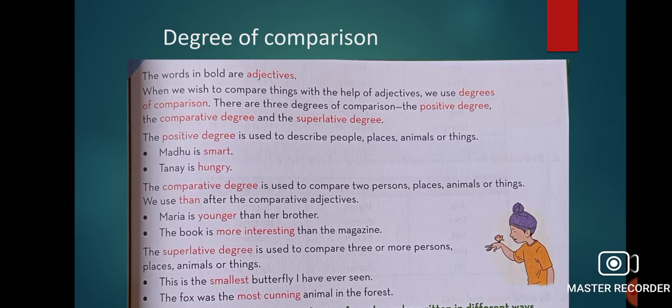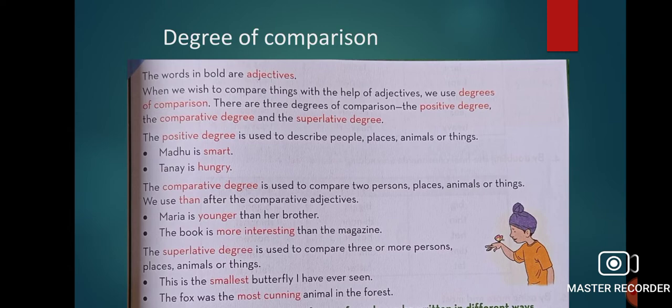She is more smarter than her brother. My mother cooks better than my father. So when we are comparing 2 things, we have to use than, T-H-A-N, and that comes under comparative degree.